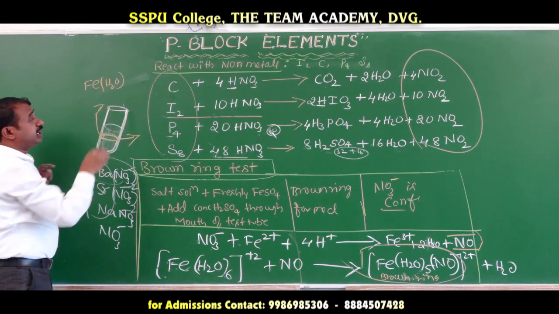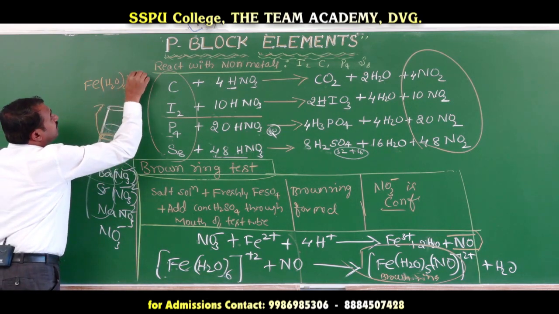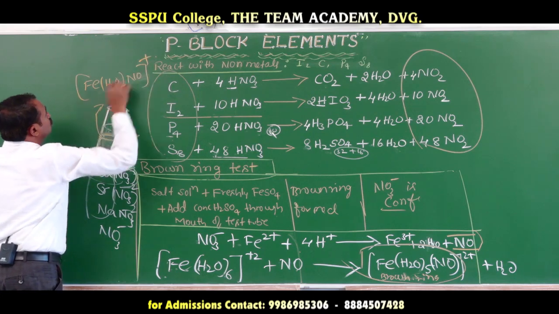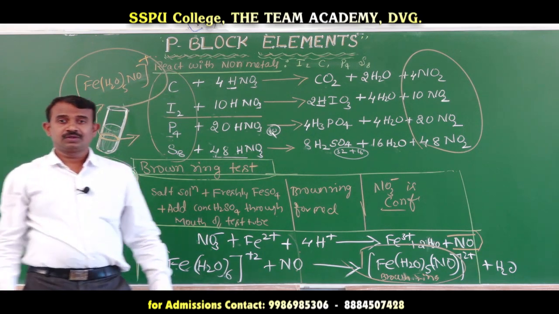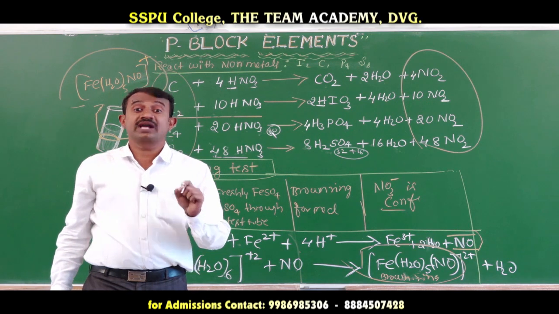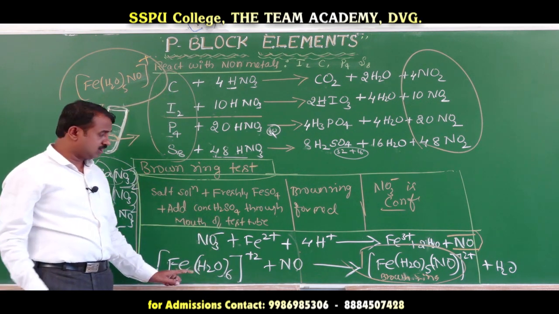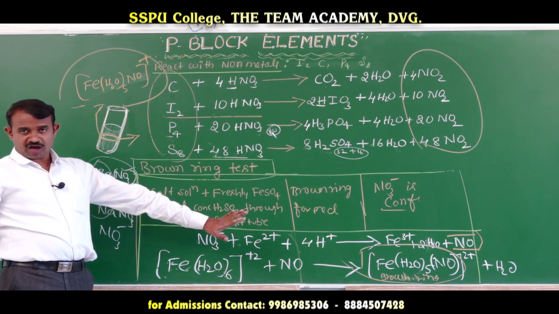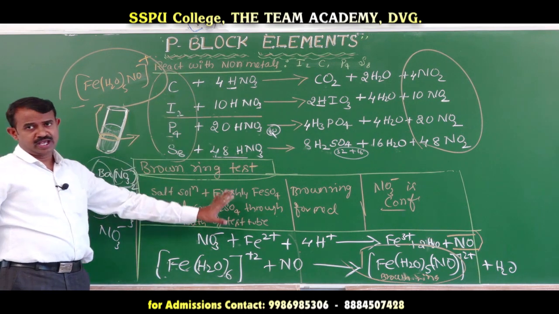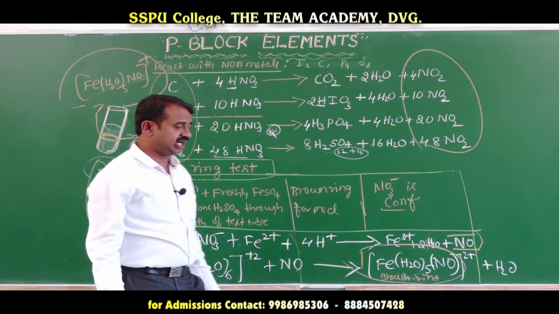This is very, very important: [Fe(H2O)5 NO] 2+ is the structure of the brown ring. This is very important in entrance examinations. It is the brown ring formula. These are the chemical properties of nitric acid.